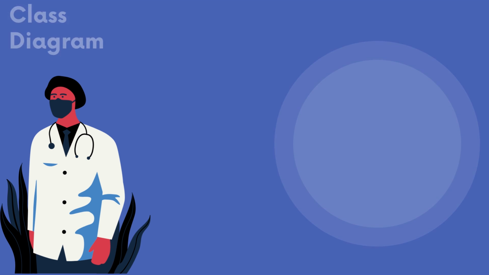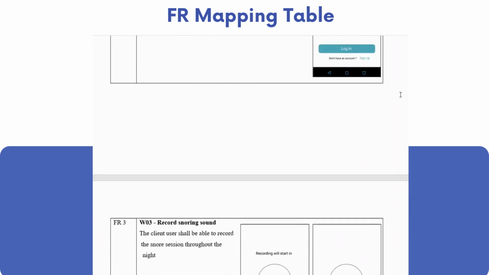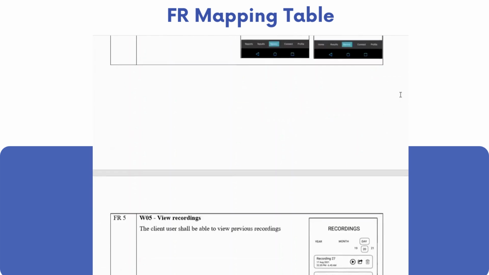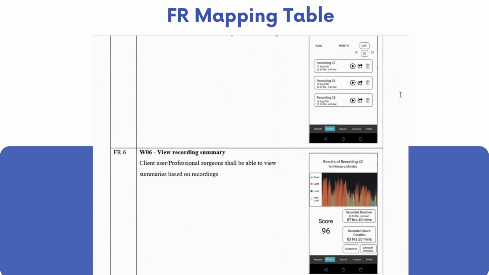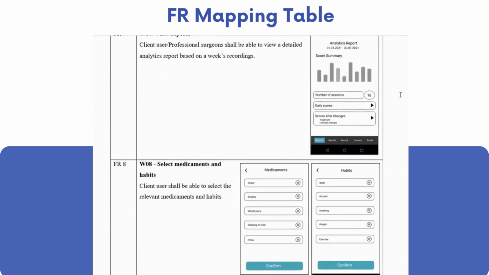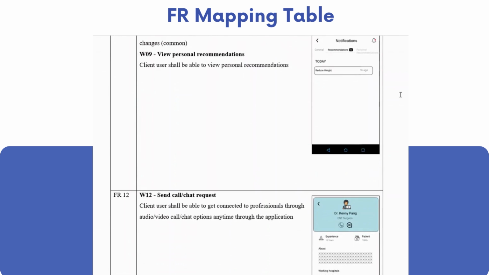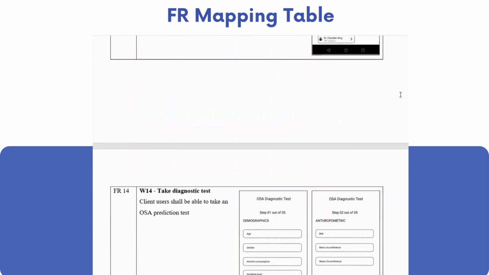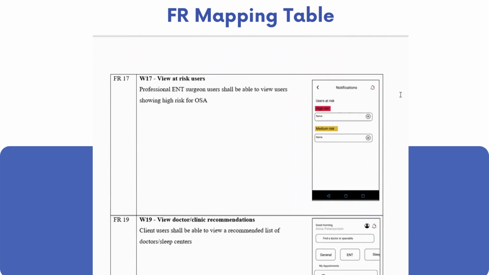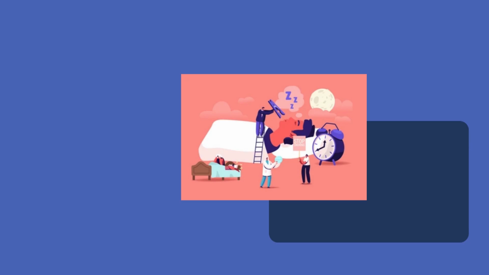Moving on to the FR mapping table, the functional requirements are mapped with the wireframes explaining the function as well. This slide shows a slight preview of the main features: the registration process, login process, recording process, viewing the recordings, viewing the summaries, reports generated, allowing to share them with the professionals, viewing personal recommendations, viewing common recommendations, getting connected to professionals, and taking the diagnostic test. For further clarity, the main features are explained in the prototype UI section.